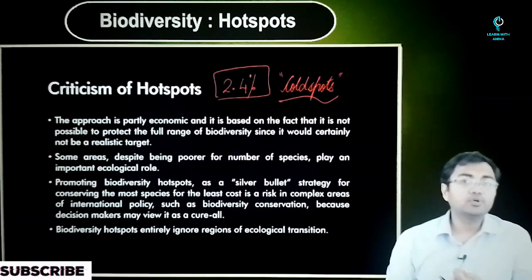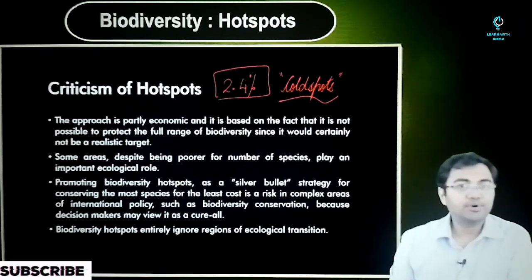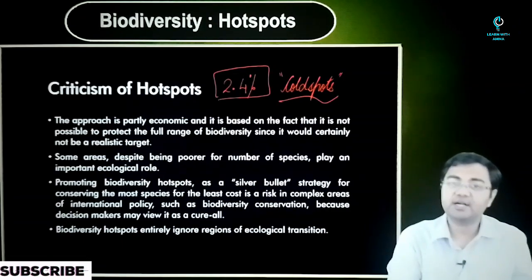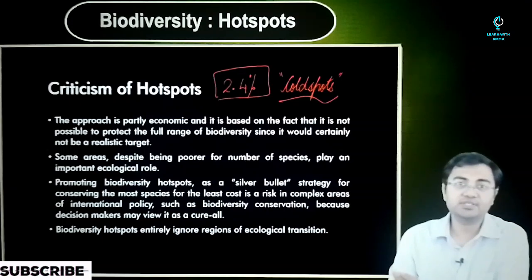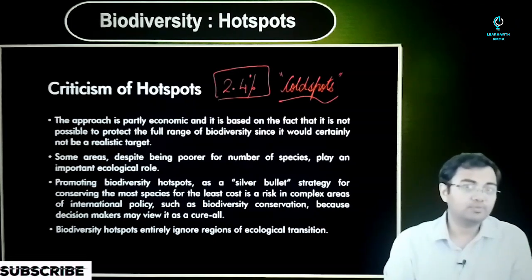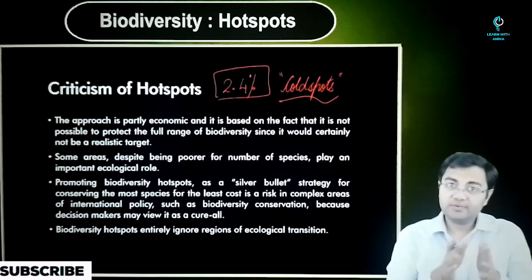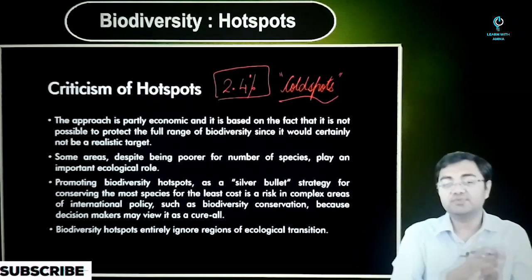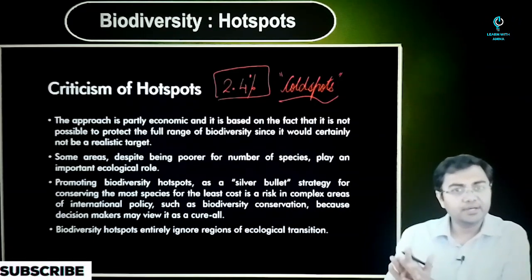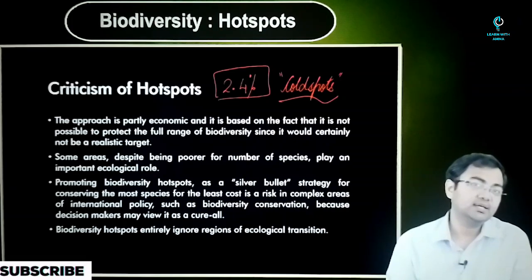One example for a cold spot could be, if we talk about India, we know that we have certain hotspots here. We have the Western Ghats, we have the Himalayan region, we have northeastern India. So we know that these are the areas which have come under the purview of hotspots of biodiversity. But we have the entire plains, we have the Thar desert, we have the plateau region, all these areas which do not fall under hotspots of biodiversity.